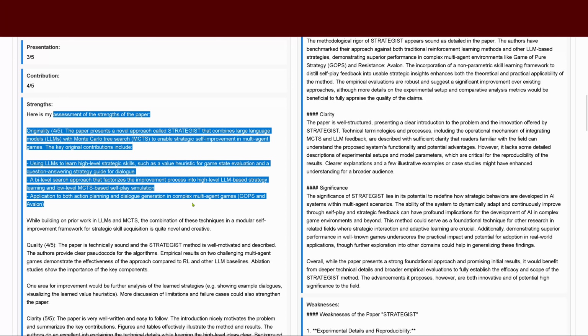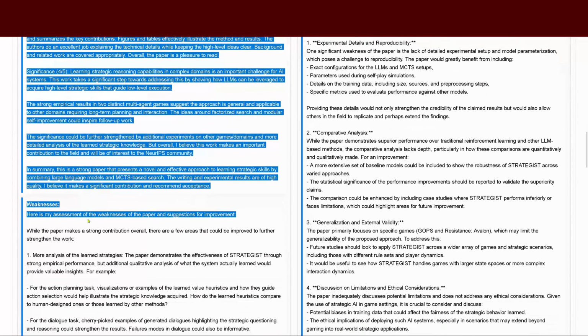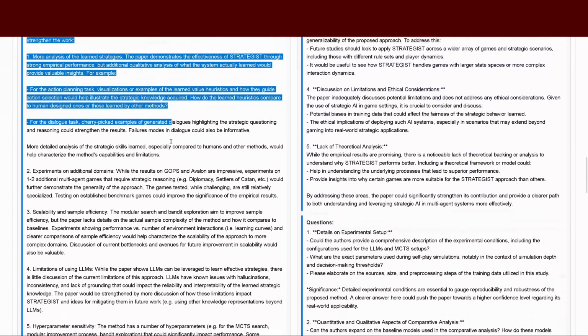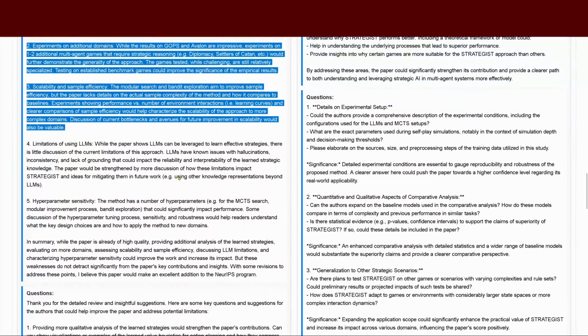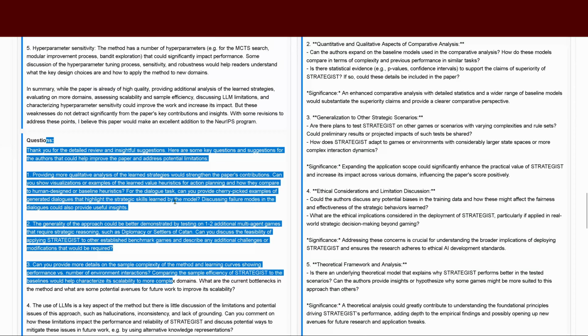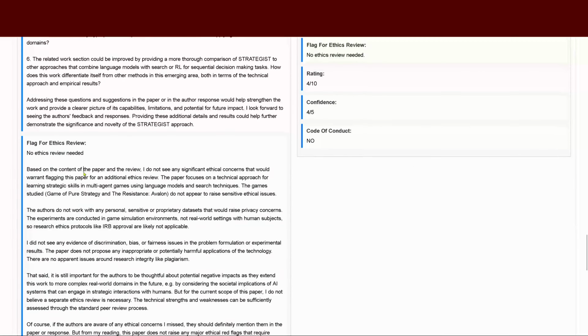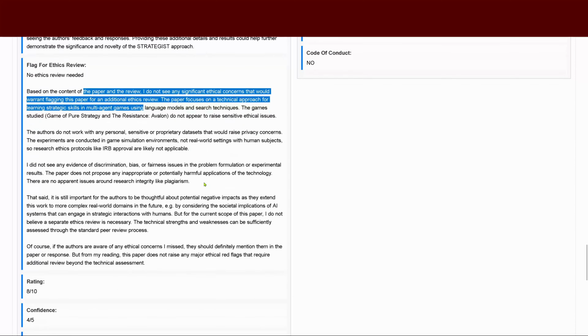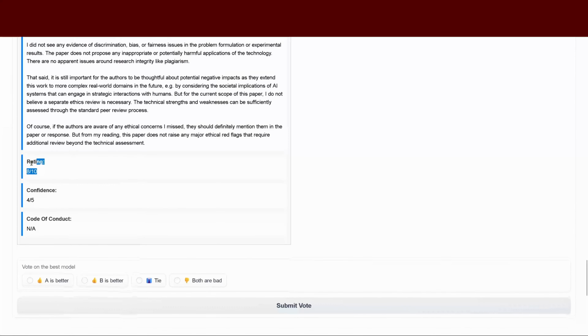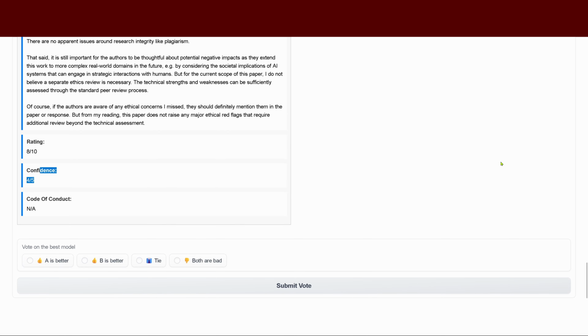Now you have here the strengths of this publication, of your research. Here you have the weaknesses of your research by a specific AI agent trained to evaluate scientific publications. You have open questions that you can learn from. You have your ethics review, so if there's any problem, the LLM will tell you. And you have a rating of 8 out of 10, so you pass, and you have a high confidence level.